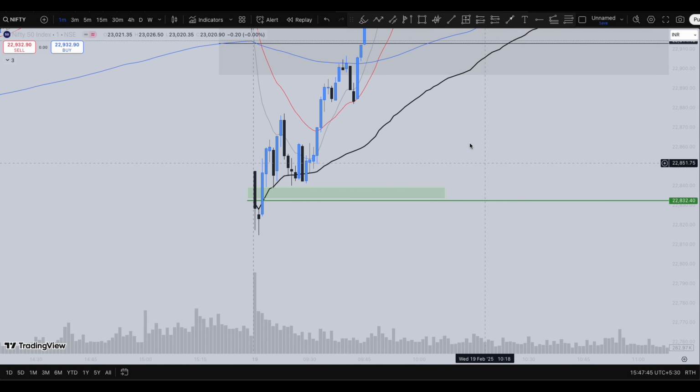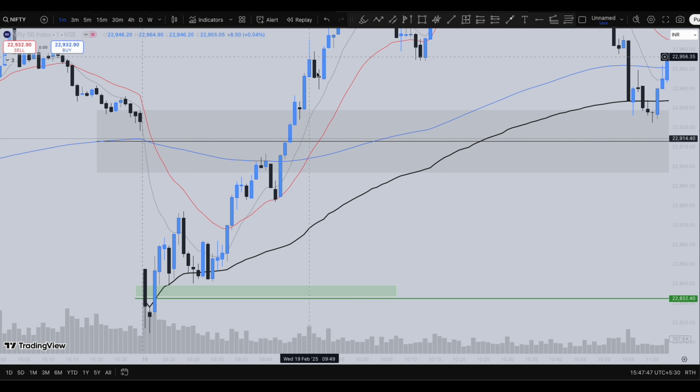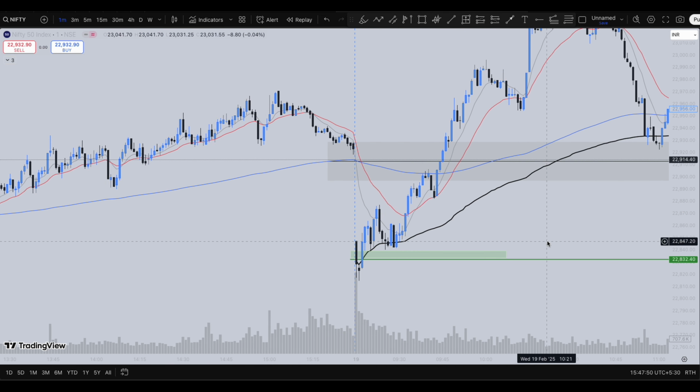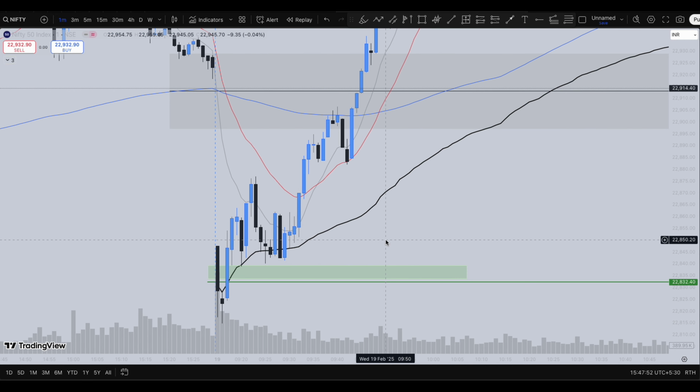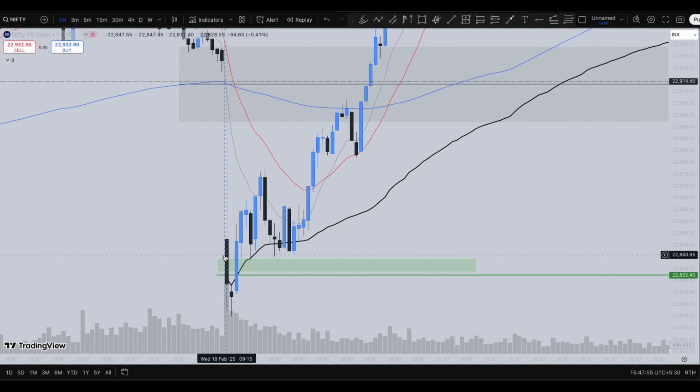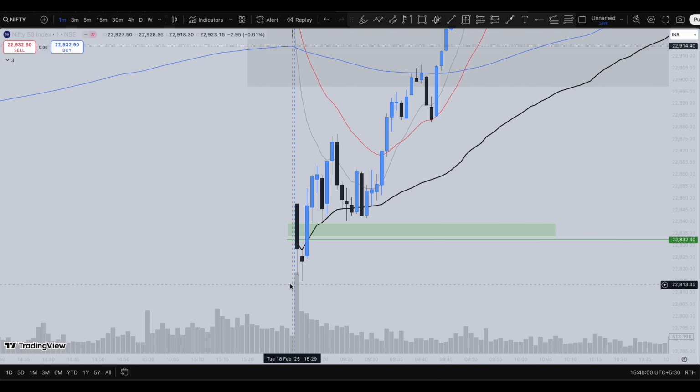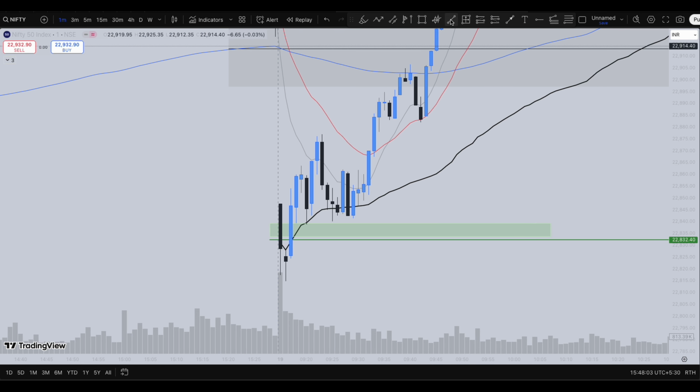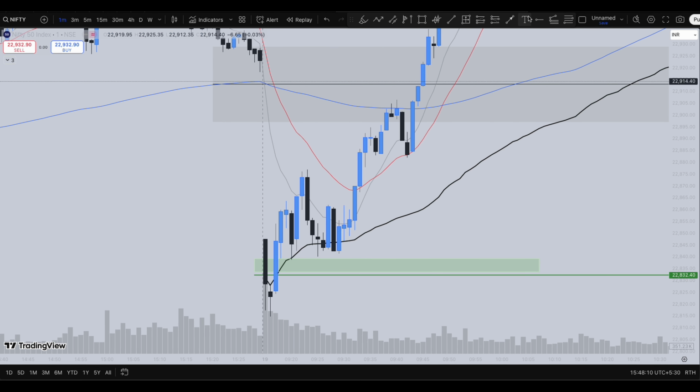But you can see what happened is the market clearly broke pivot levels as well. But what we need to see here is that as we have plotted the 1 minute fib of the first candle as well as the 5 minute zone, you can see the market clearly broke this high, breaking the structure towards the upside and retraced back, took support from pivot levels and continued further bullish momentum.